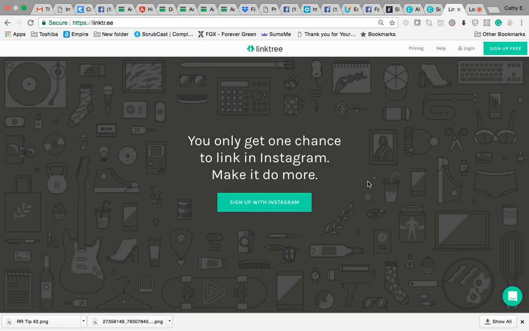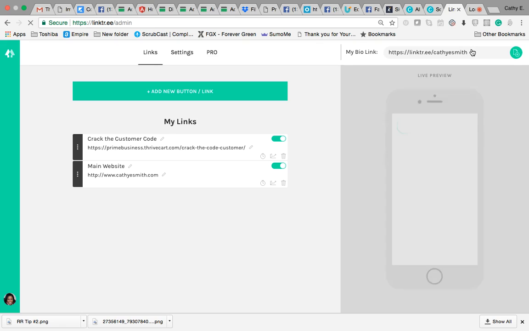So Linktree allows you to have more than one website link in your Instagram bio. So go to Linktree. Notice it is not .com. It is linktr.ee, and you're going to click here to log into Instagram.